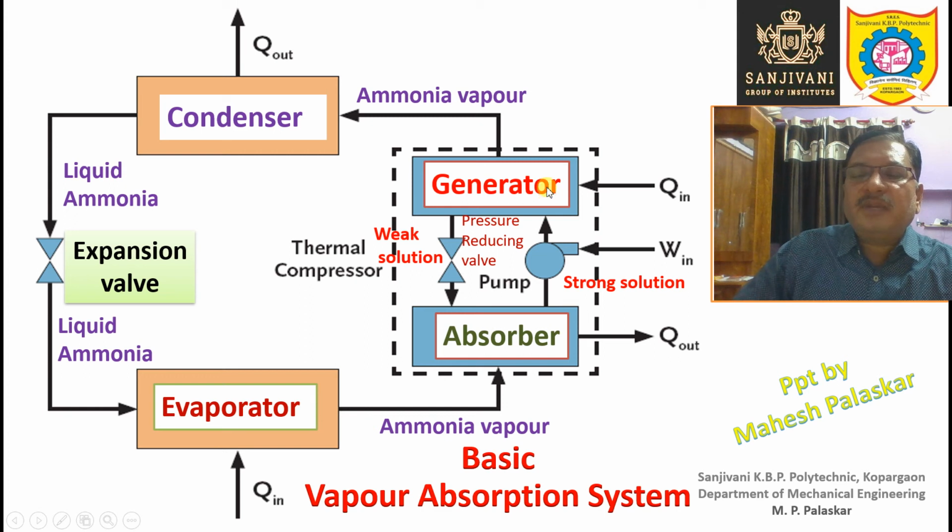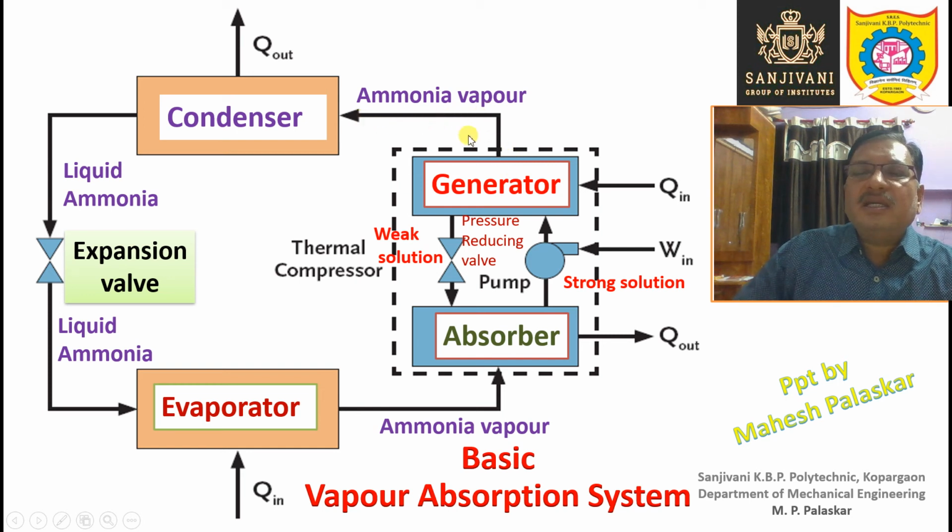Due to the supply of heat energy, this strong solution will boil. The distillation process will take place, right? And during the distillation process, since the boiling point of ammonia is less, it will boil earlier, and it will leave the generator.